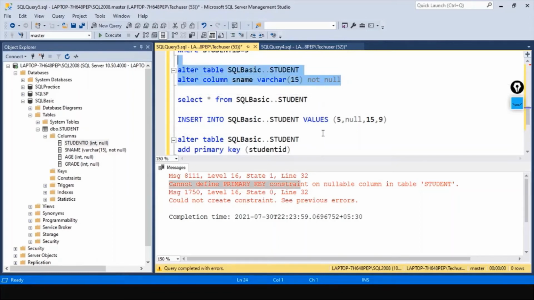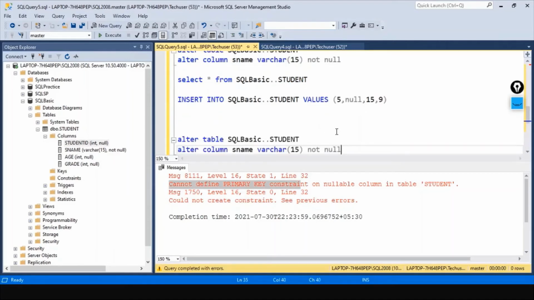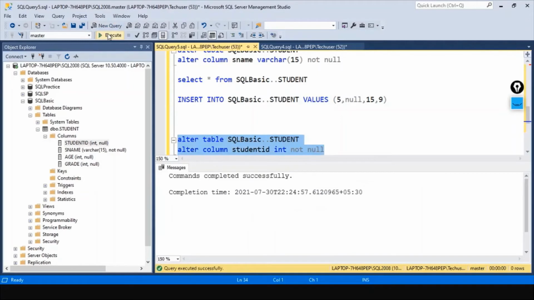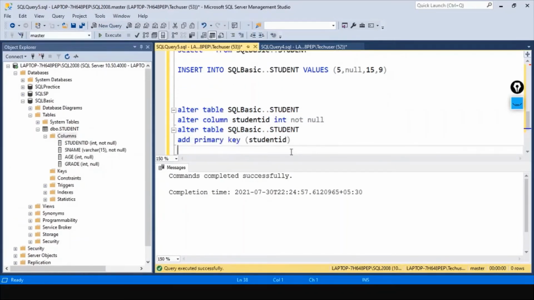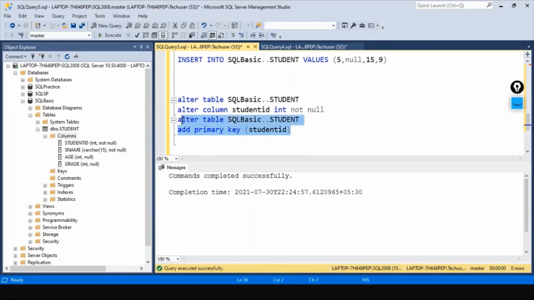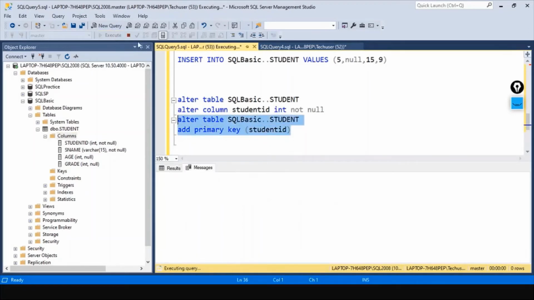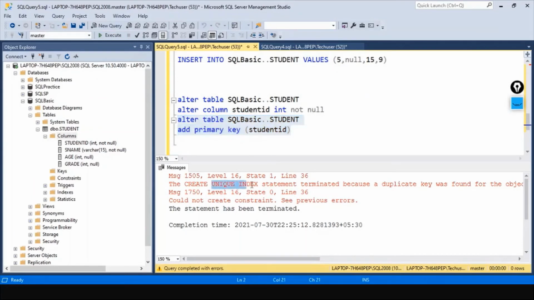Take the same column and say student ID int not null. Okay, now let's refresh. Now it is not null. Go ahead and try to execute. Let's see if it fails. Yes, it is failing. The statement terminated because a duplicate key was found. Exactly, we have a duplicate value.